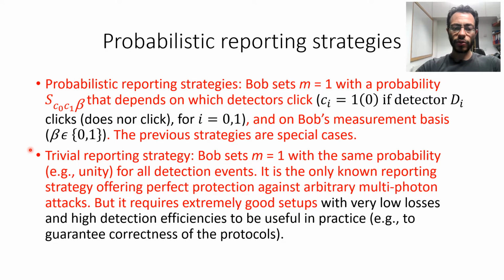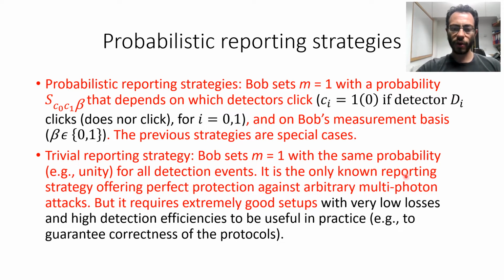Another strategy is the trivial reporting strategy, in which Bob assigns as valid measurements all detection events with the same probability, for example, with unit probability. That is, in this case, Bob accepts all detection events as valid, including those in which no detector clicks, in which 1, 2, any number of detectors click.